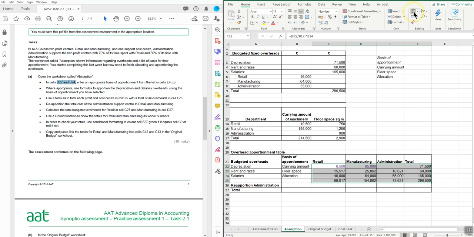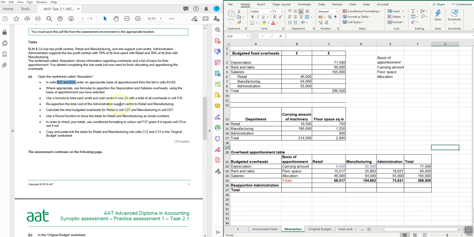Great, so I have my totals in here now. If it helps you, just to remind you that they are totals, there's no shame in just adding something else. You won't lose marks. You could even just highlight that. So there we go. Now we've got all of the totals in. It did actually say use a formula to calculate the total of each profit and cost center in row 25, and we have done that there.